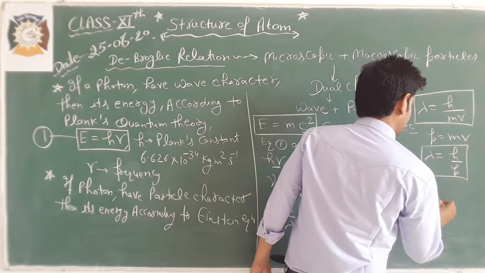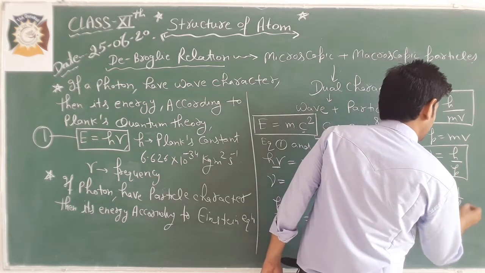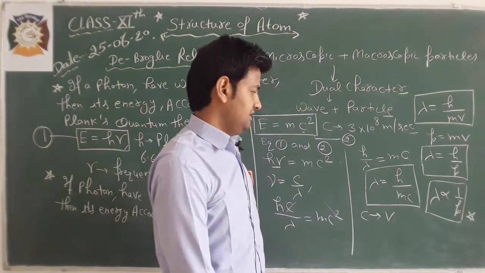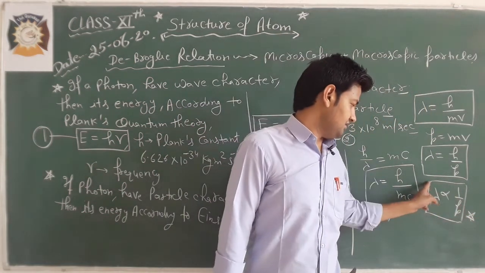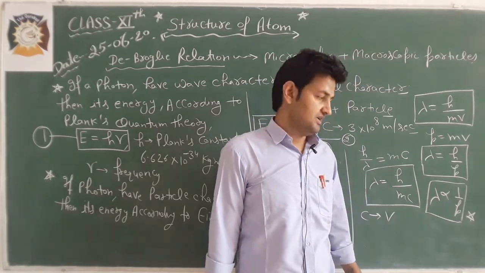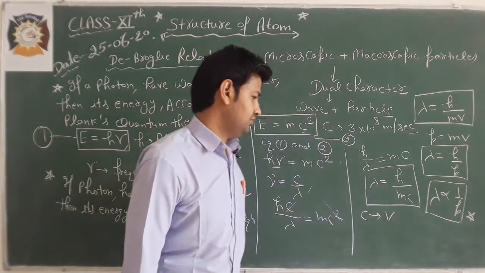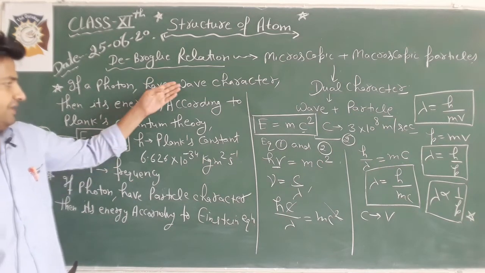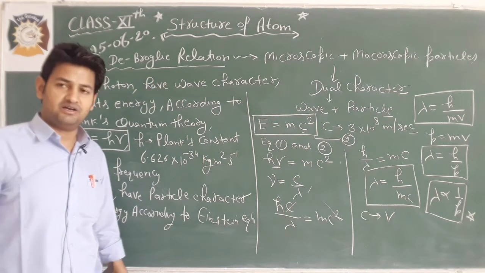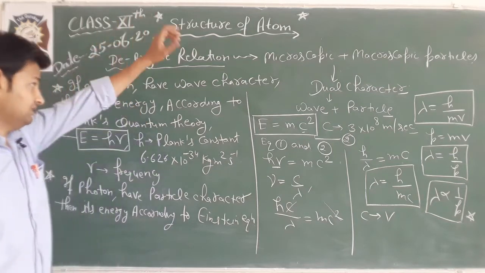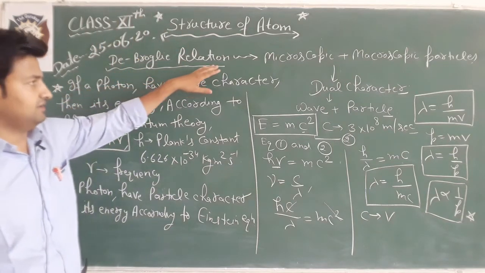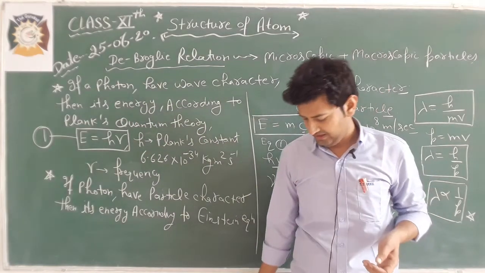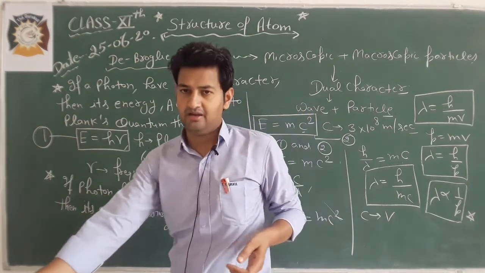We can say that lambda is inversely proportional to momentum of the particle. This is also a relation that when momentum increases, wavelength decreases. So this relation shows that particles have both types of character, wave character as well as particle-like character. Have a quick look again: de Broglie relation is applicable for both microscopic as well as macroscopic particles.